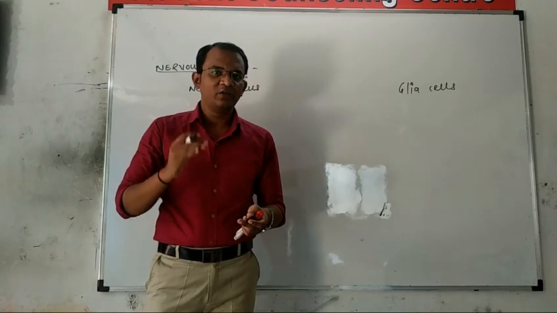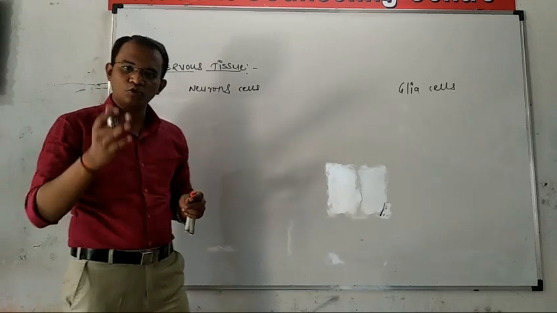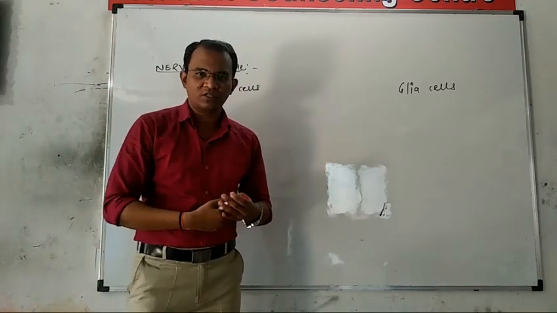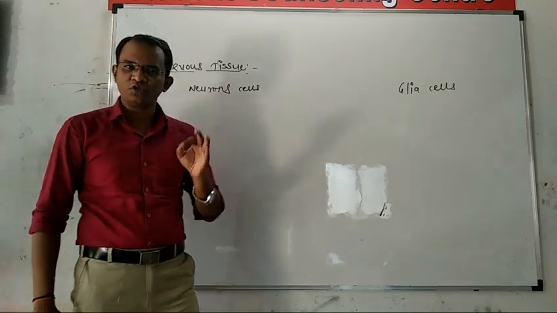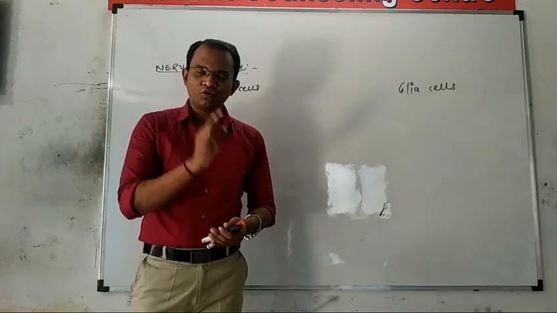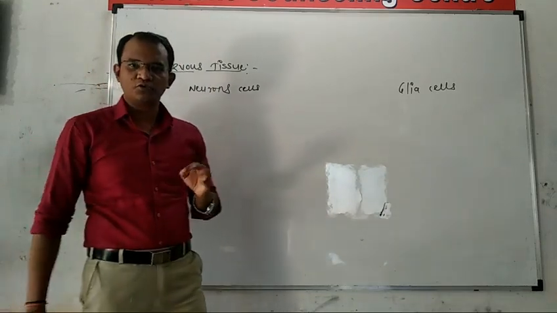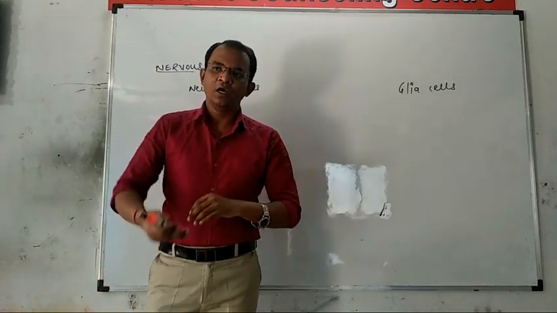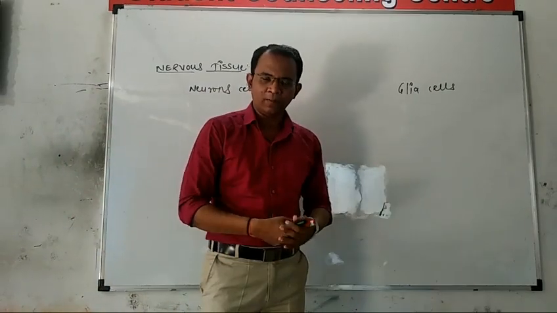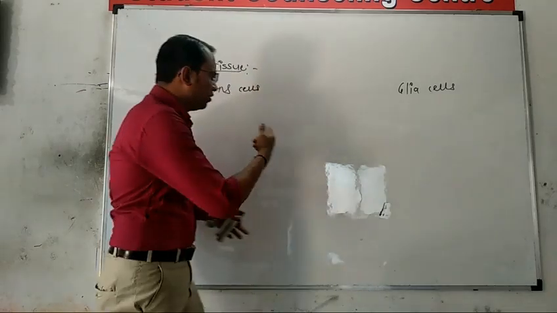We know that cell division is common in each and every cell, but the neuron is a highly specialized cell. So that's why the structural and functional unit of the nervous system is known as the neuron. It is the most important, frequently asked question in the CET examination. Along with the neurons, the other type of cell, the glia cells, is also present. These glia cells have the power of division like common cells, but the neurons do not.